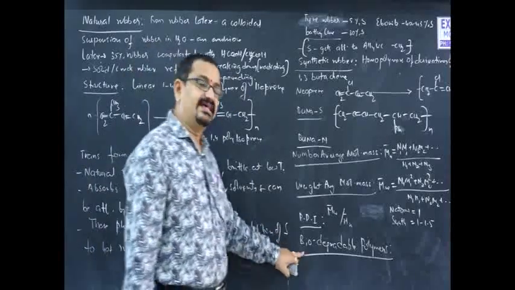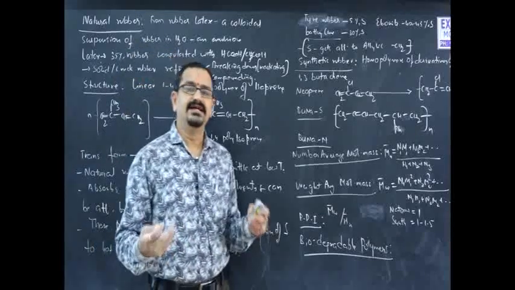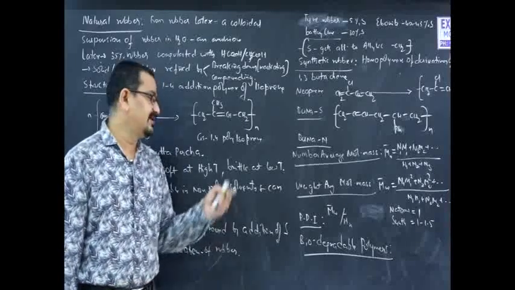Our next concept is biodegradable polymers. All polymers take hundreds of years for decomposition, so now we are in need of biodegradable polymers.